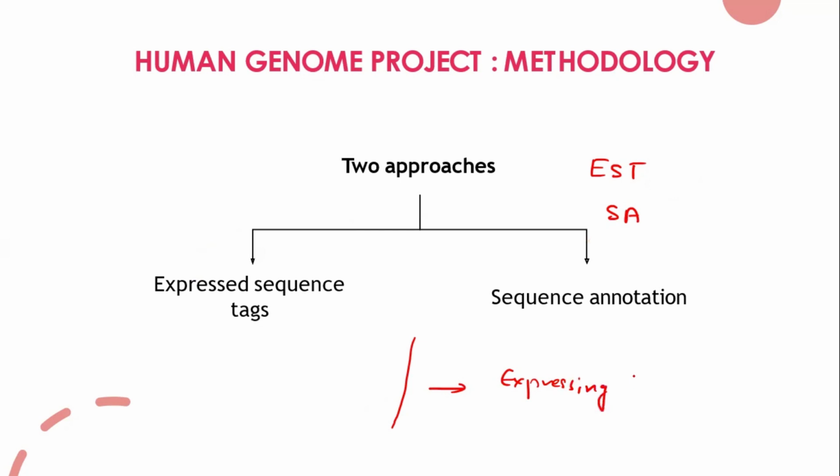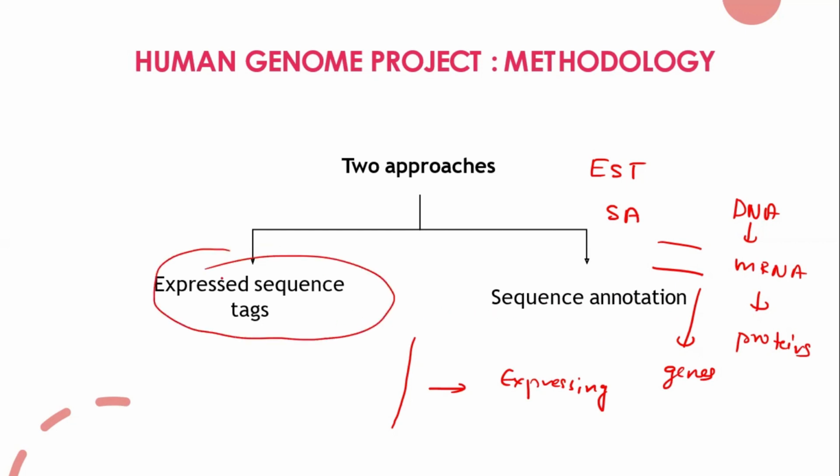What is the meaning of expressing? From the DNA we know, DNA will make mRNA and this mRNA will result in formation of proteins. So we'll take that small fragment of mRNA or the small fragment of DNA which is expressing into the genes, and through that you will be able to identify the total number of genes under the expressed sequence tag method.